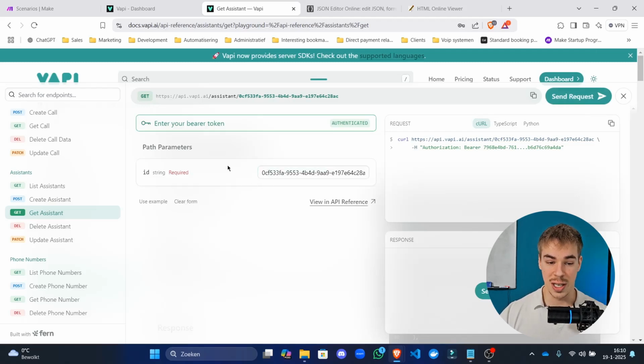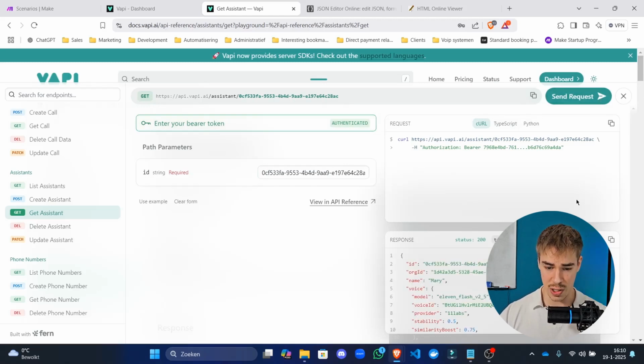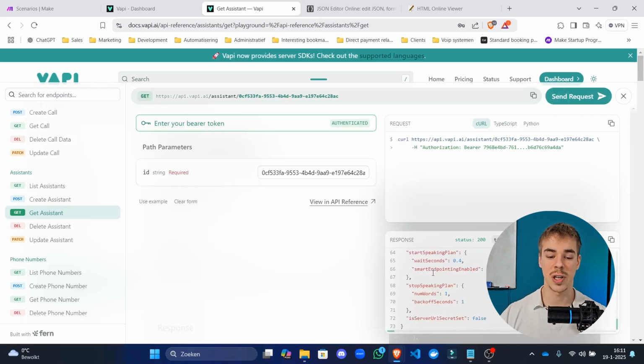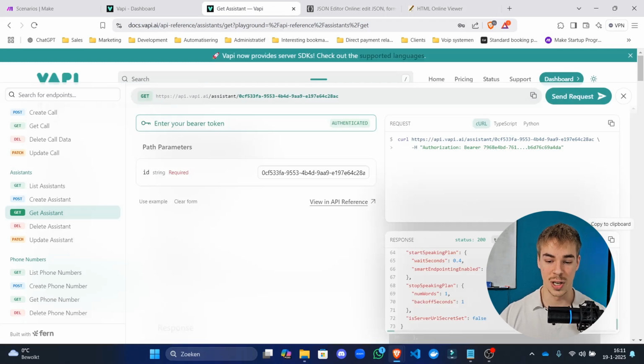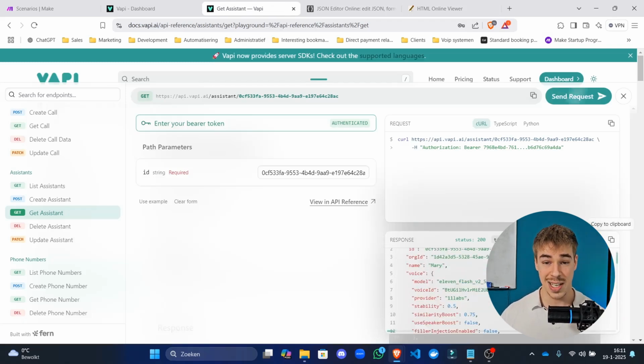So the assistant ID here, and then clicking this and entering your bearer token here. If you send the request, we're going to get that configuration for our agents. So this is the agent configuration that Vapi has built by you clicking all of these buttons inside of the dashboard. Now, very quickly, what is the advantage to using this JSON instead of using the dashboards in order to build agents?